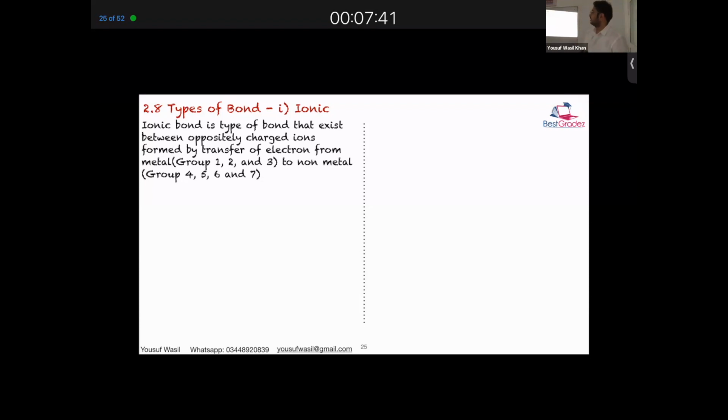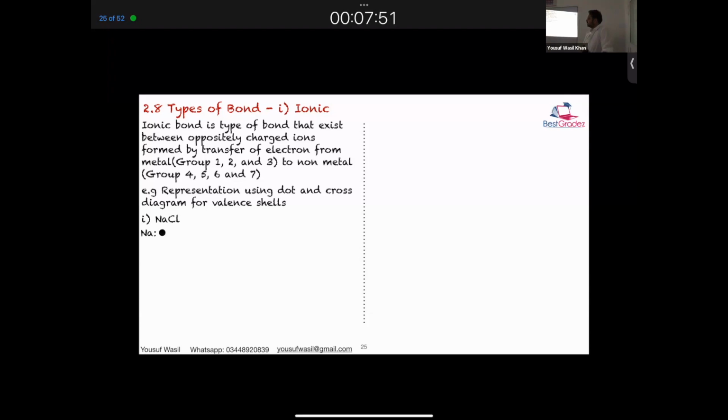Okay? मतलब कि if we talk about, for example, if you want to understand this in detail, we'll go for a very basic example, that is NaCl. So initially sodium, let me represent the sodium with dot and chlorine with cross.